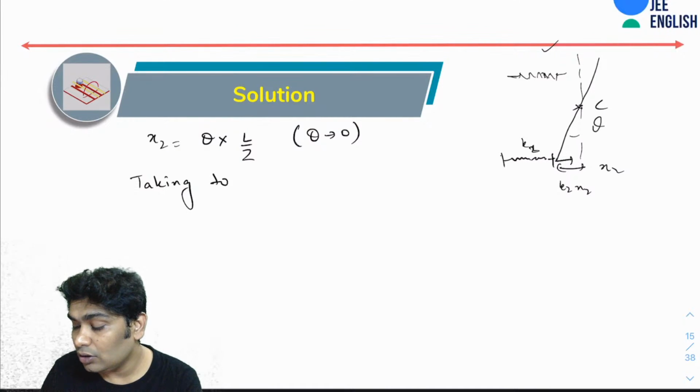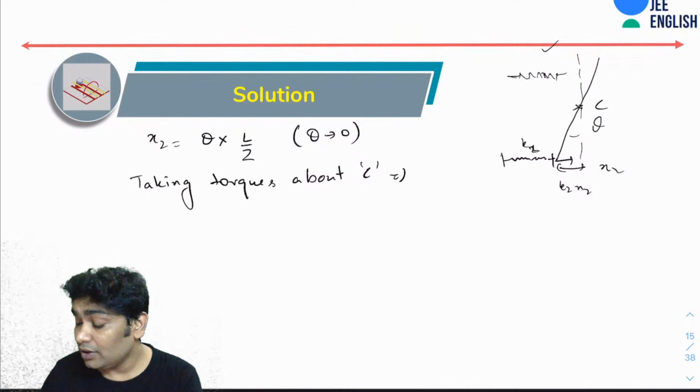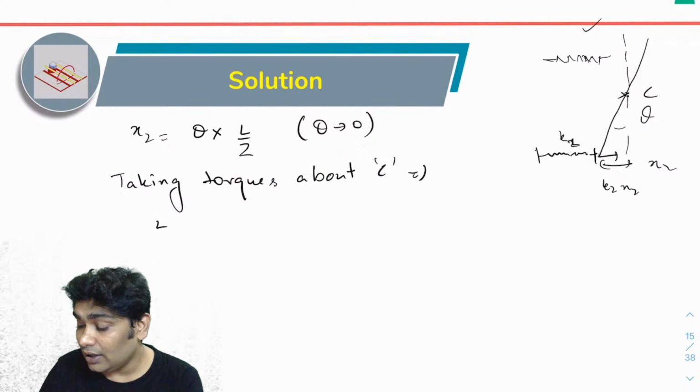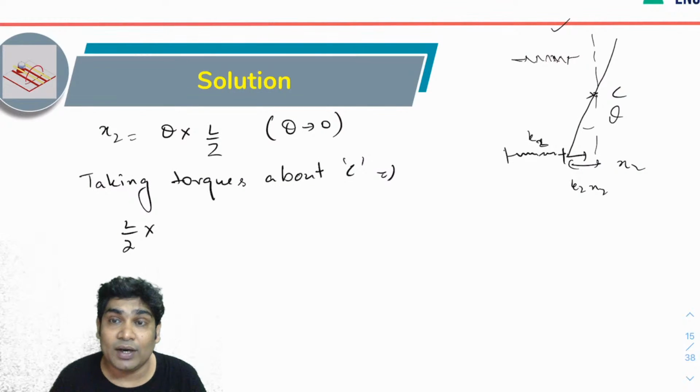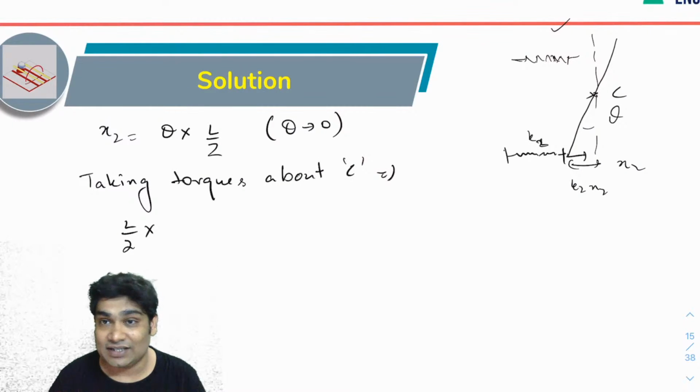Now taking torques about C, let's see what we get. I can again roughly approximate this vertical length to be L by 2 only, because theta is tending to 0.